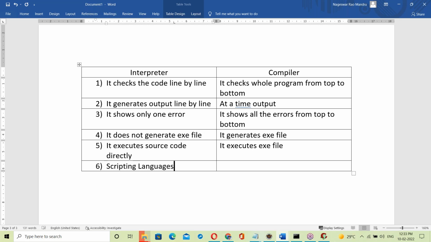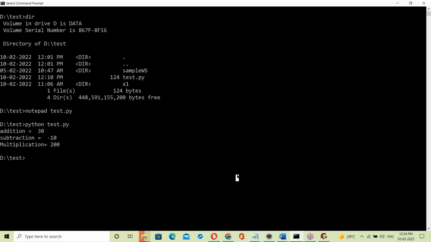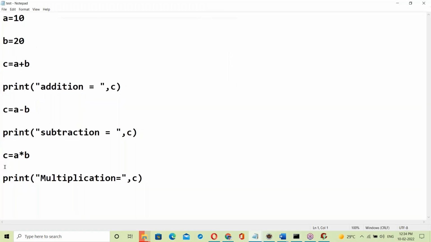These are called scripting languages, and these are called programming languages. Scripting and programming are different. Scripting can be modified anytime. If you open a script in Notepad, you can modify it anytime.